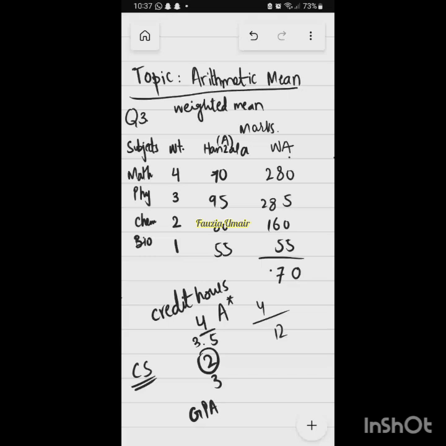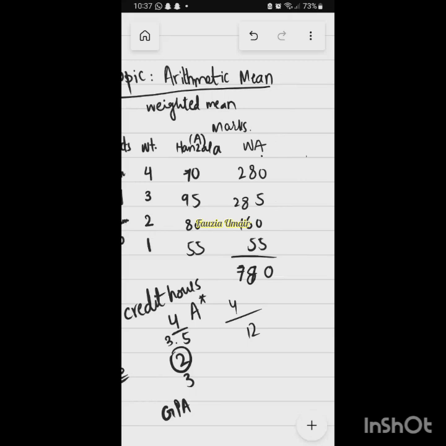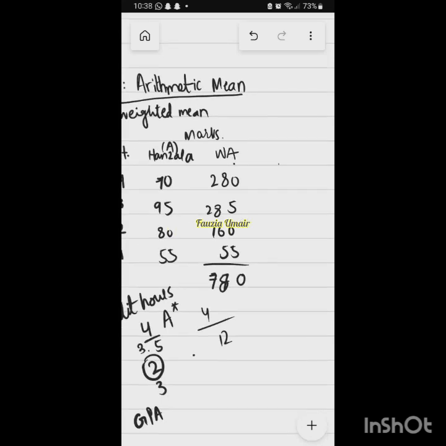780. 780, right? So now when you will calculate the mean of Hansla, you will write down like this. Okay, the formula I had told you: weighted marks of student A, and you will write down the formula like this: sigma WA divided by sigma W. The weighted marks scored by student A divided by the total marks.